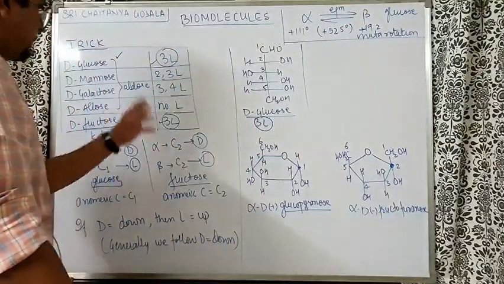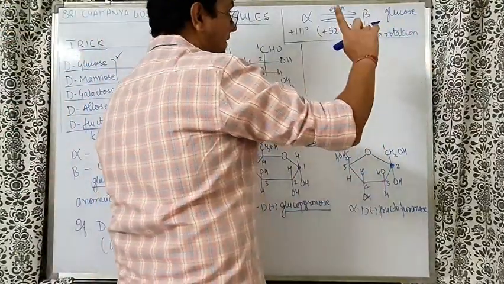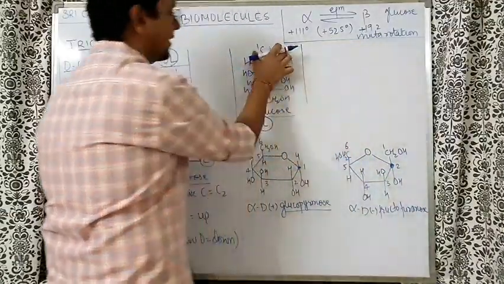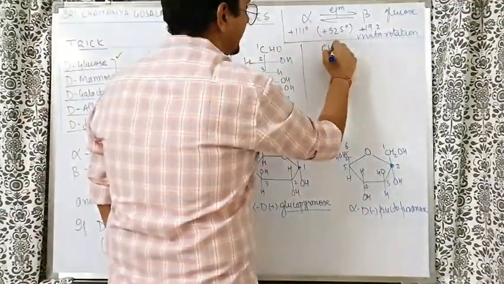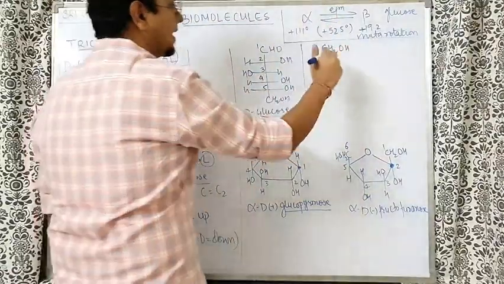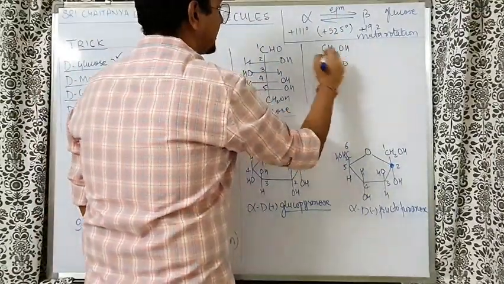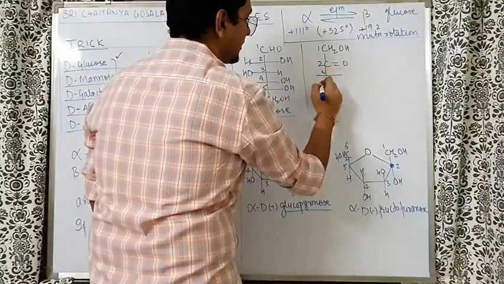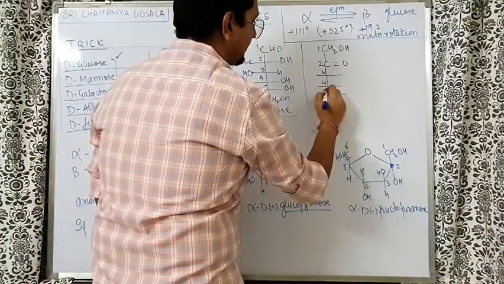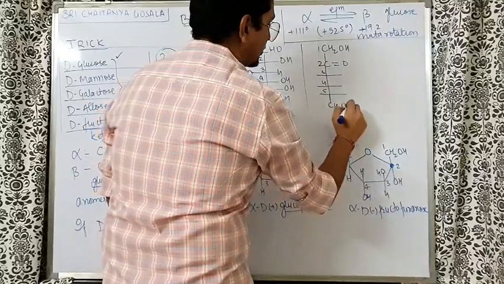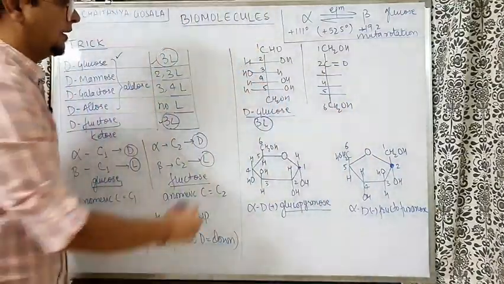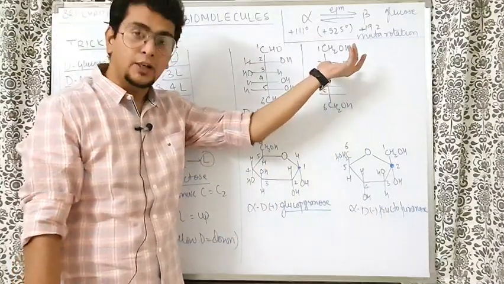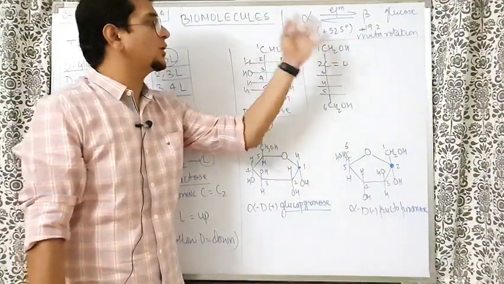Apart from that, let's draw one more structure. I want to draw the structure of fructose, for example. Fructose, understand, is keto group. Keto. So first thing is clear that ketone cannot come in the corner. So the first carbon will go waste. CH2OH will go waste. Second carbon will be C double bond O. That is the ketone group. After that, third carbon, fourth carbon, fifth carbon, and the sixth one will be CH2OH. Here also, sixth carbon CH2OH. So here the only difference in the structure came because of ketone. So ketone group is there on the second carbon.